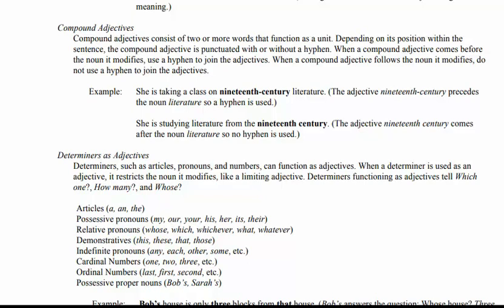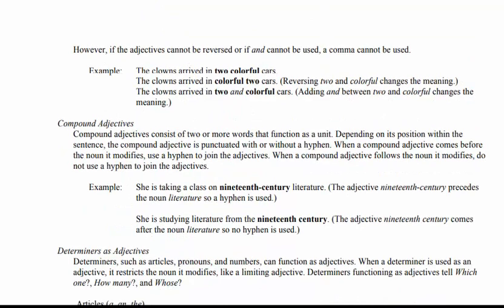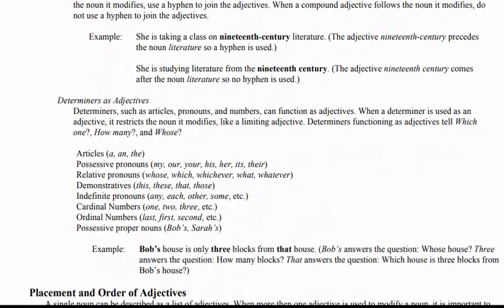We have already discussed this in detail in the lecture on determiners, so you can get this concept from the previous lectures. There is no need to explain this further.